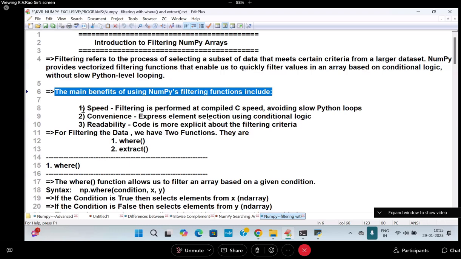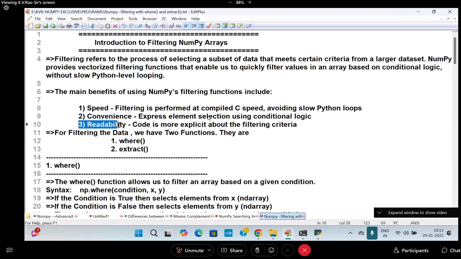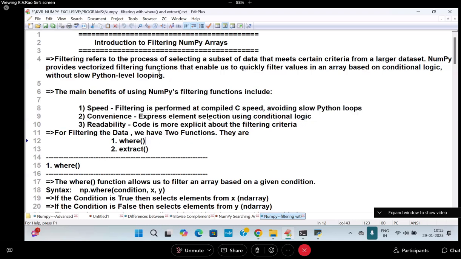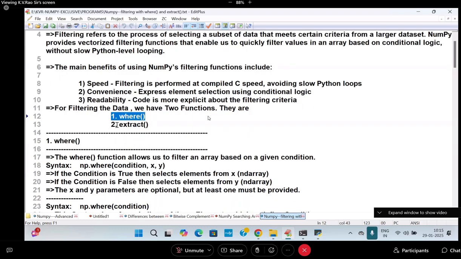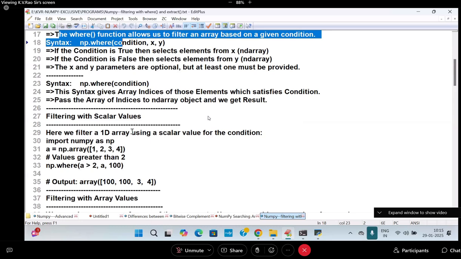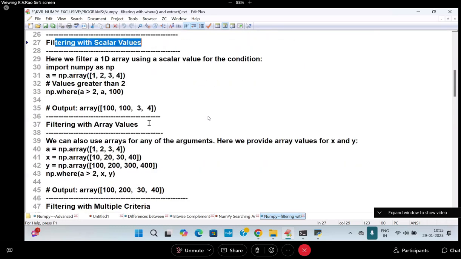The main benefits of using filtering are speed, convenience, and readability. If you want to write a loop, half of the people cannot write the loop. So for convenience and speed, this is available. Filtering is done. Where is also done. One more is also there, called extract. So all these things you must know in the class. Already you understood what is where. You got it.